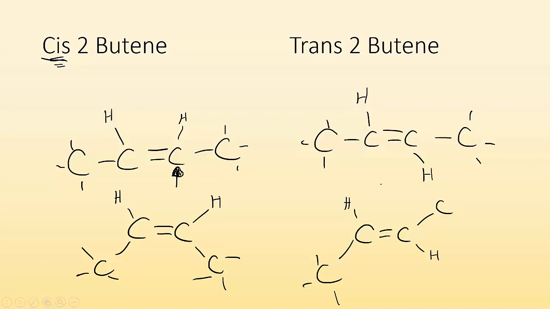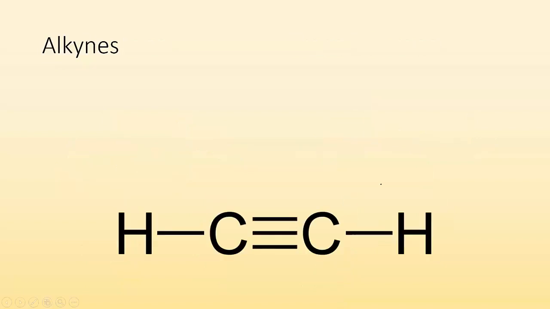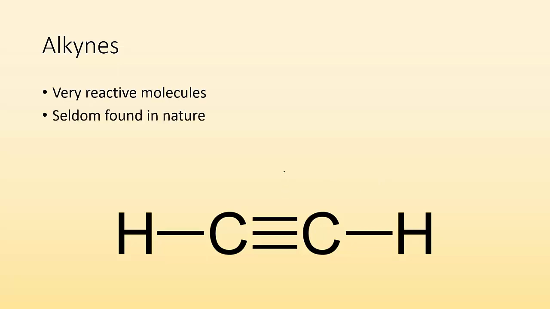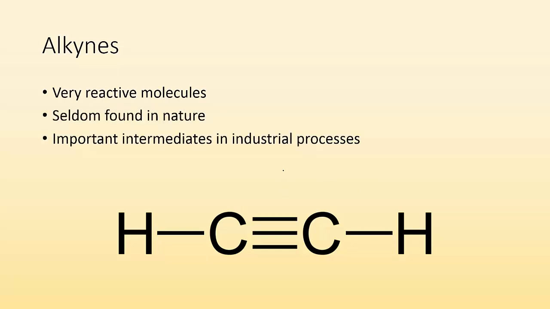Right? So they've got different shapes. All right, alkynes. Alkynes are very reactive molecules. They're seldom found in nature. They're so reactive, and they are important intermediates in industrial processes. Let me go back real quick. The reason they're so reactive is because it's a triple bond. We've got a whole bunch of electrons hanging out here, which makes it a pretty appetizing spot for something that needs electrons. So it's very reactive.